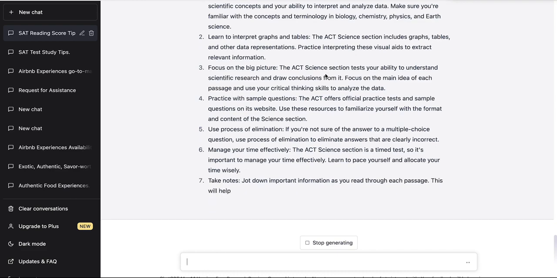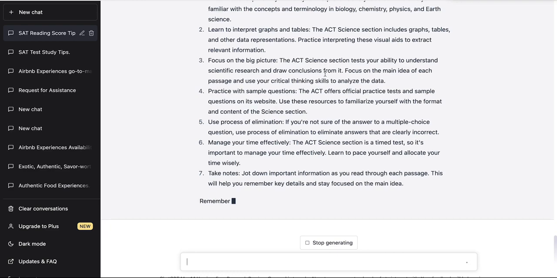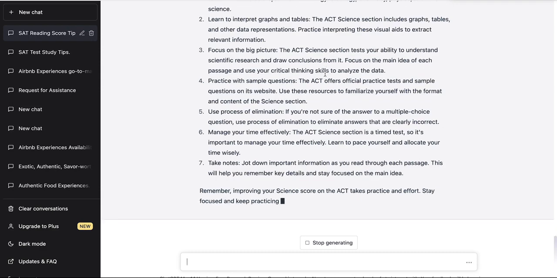And then bullet point 4 says practice with sample questions. Yes, you do want to practice with sample questions, reading graphs, analyzing data. So let's see what it says. It says the ACT offers official practice tests and sample questions on its website. Use these resources to familiarize yourself with the format and content of the science section. That is a great point.